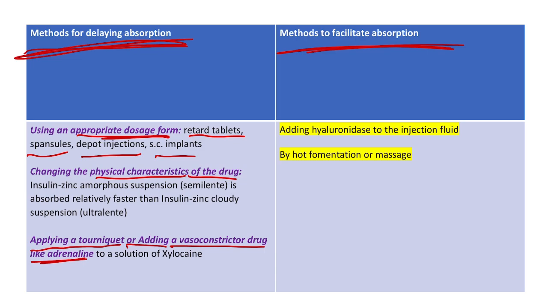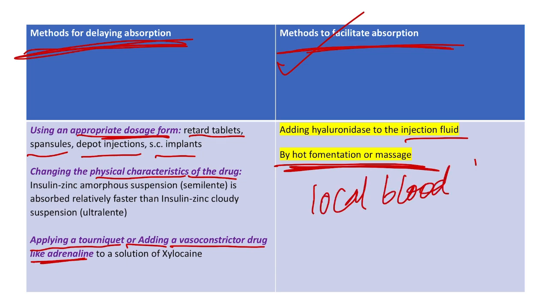Now coming to the methods for facilitating absorption. Adding hyaluronidase to the injection fluid will increase the rate of diffusion to the interstitial spaces, and as a result it will enhance the absorption. Next is by hot fomentation or massage, we can increase the local blood flow. This increase in the local blood flow at the site of injection will also facilitate the absorption.